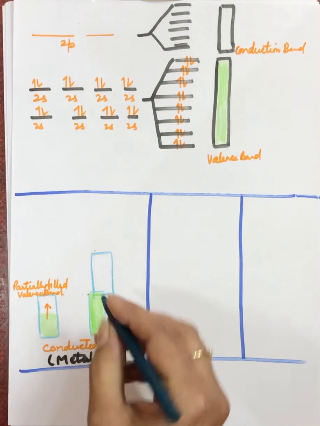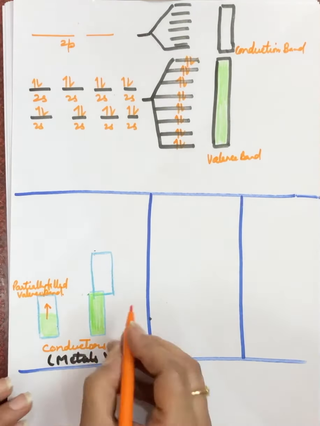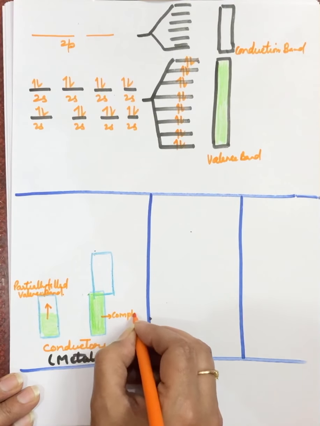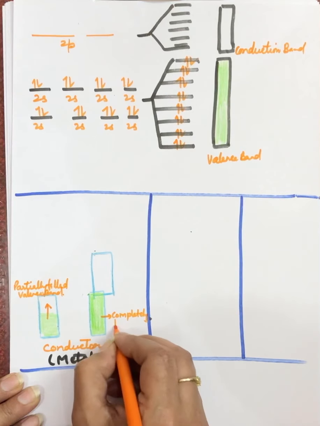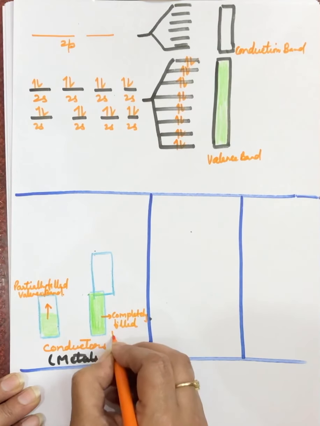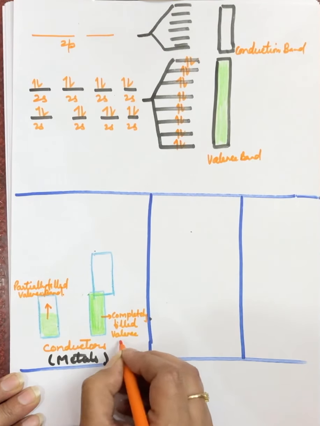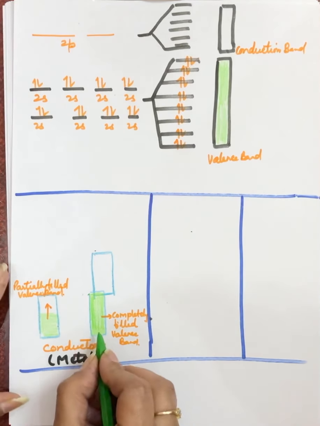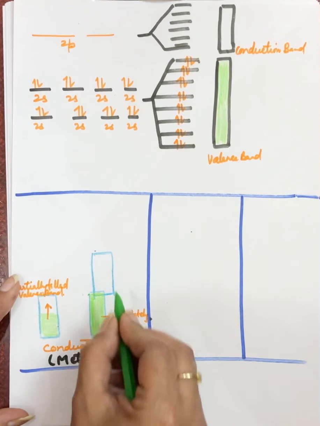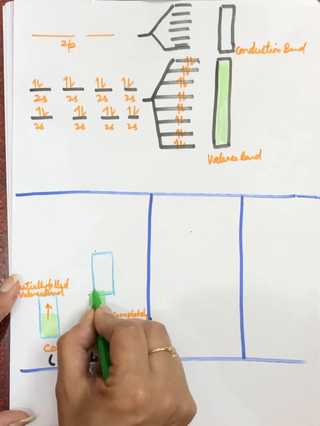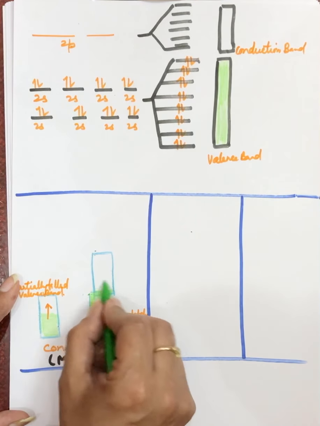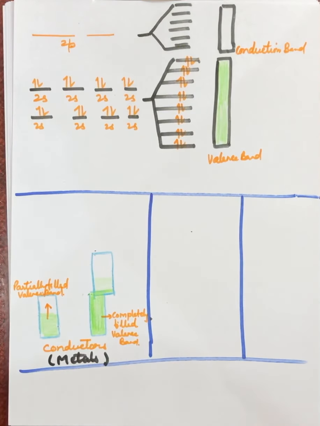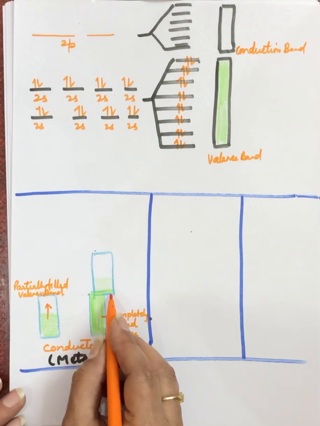When the valence band and the conduction band partially overlap, electrons can come here and move here. When the electrons can move easily, that means this substance will become a conductor.